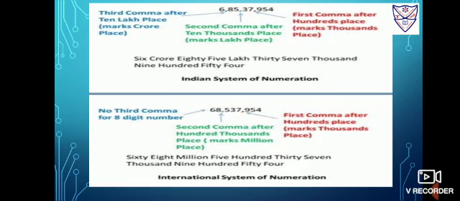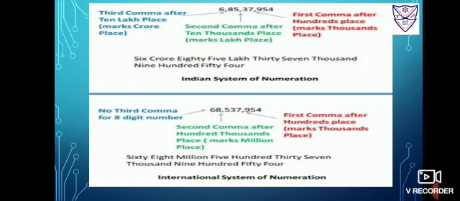So it is 6 comma 85 comma 37 comma 954. It is said as 6 crore 85 lakh 37,954.